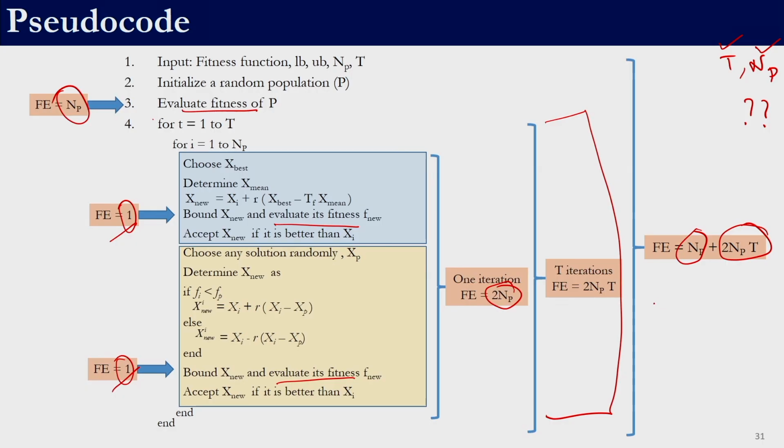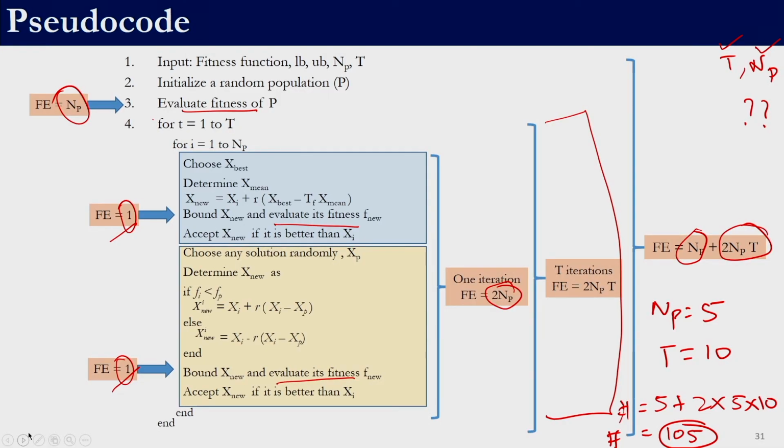So, if you specify NP to be 5 and T to be 10, I do not need to actually run the algorithm to find out how many functional evaluations would be required. This will be NP, 5, plus 2 NPT. So, 2 into 5 into 10. So, NP is 5, 2 NP is 10. So, the total number of functional evaluations is 10, 100, 105. This is how we evaluate the total number of fitness function evaluations.